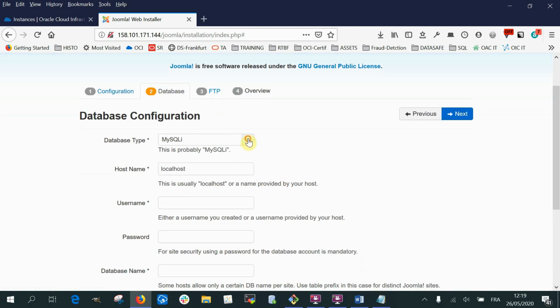So for the database, we use MySQL. We keep localhost. I will put the user that I created with the password that I set up when I created this user on MySQL, and the database name.